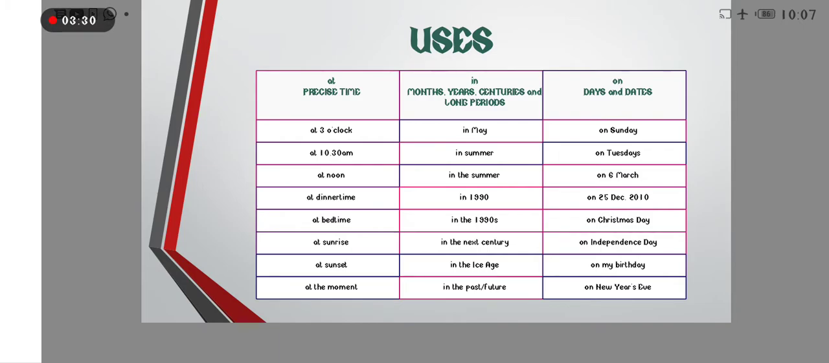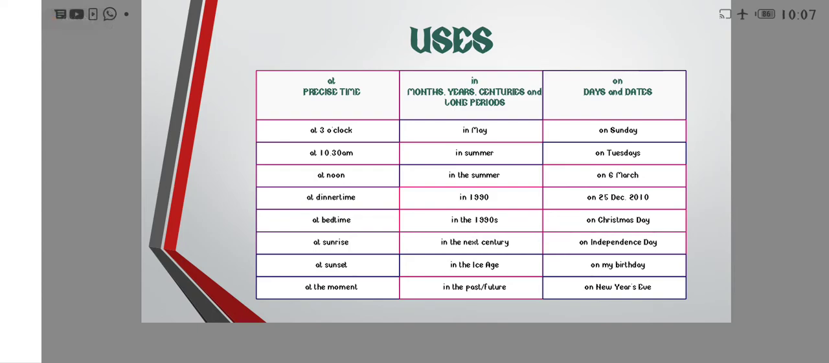The second one is in, for month, year, centuries, and long periods. For example, in May, in summer, in 1990, in the 1990s, in the next century. When we talk about months, years, centuries, or long periods, we can use in as a preposition of time.